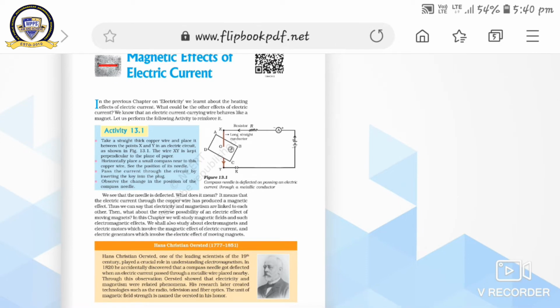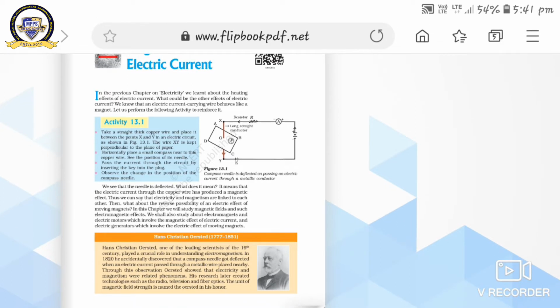What could be the other effects of electric current? Now you can think about what other effects of electric current we can observe. We know that an electric current carrying wire behaves like a magnet.